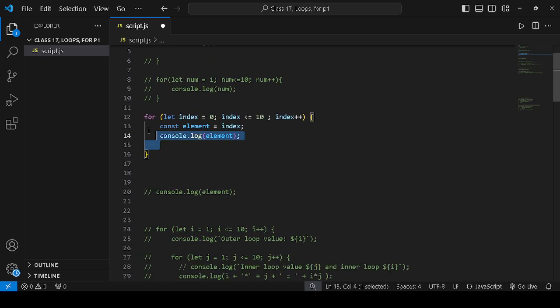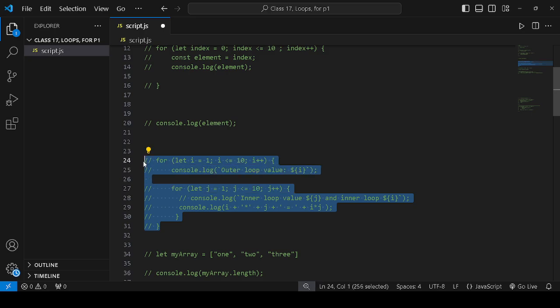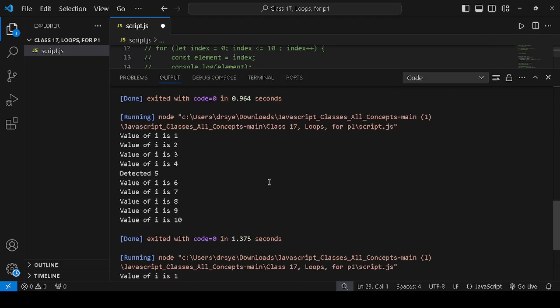So I will comment it out now. Here is one other example, nested loops.